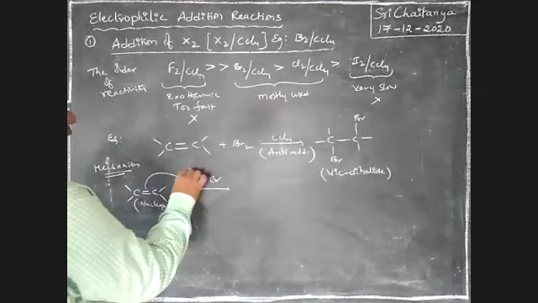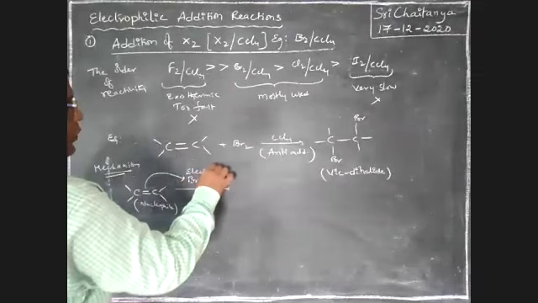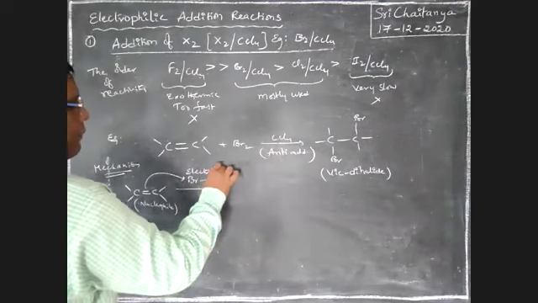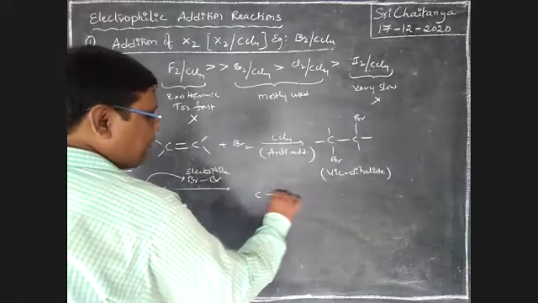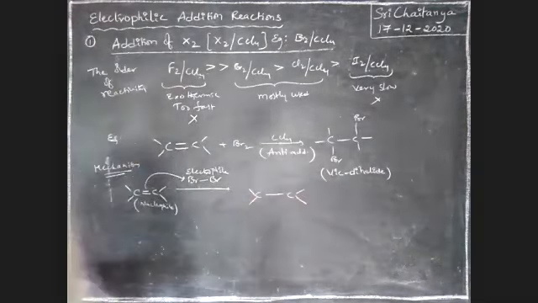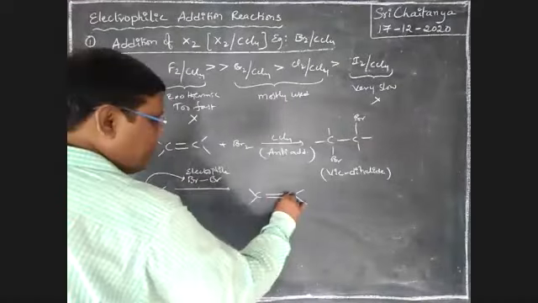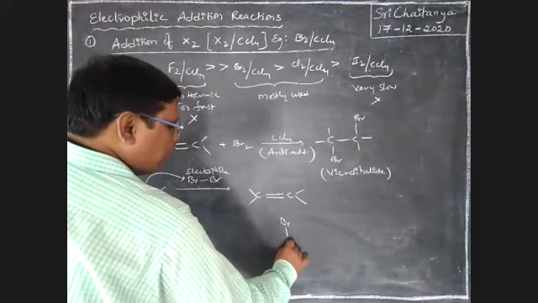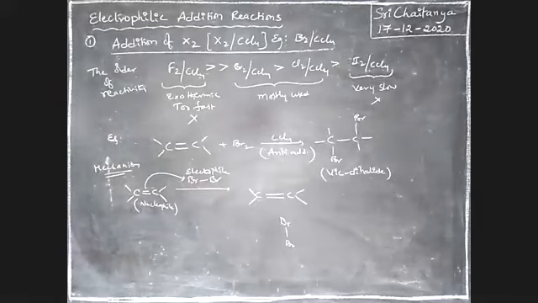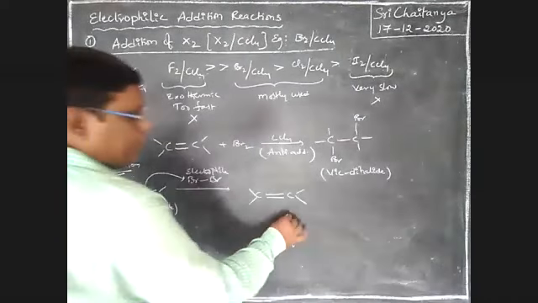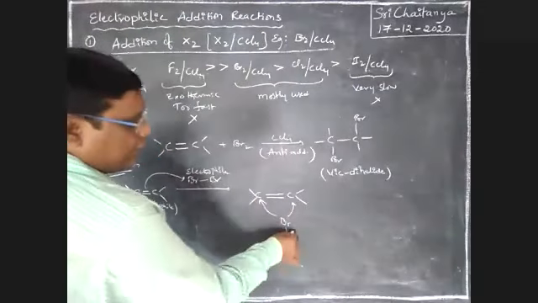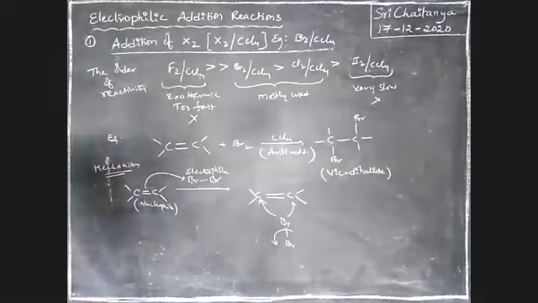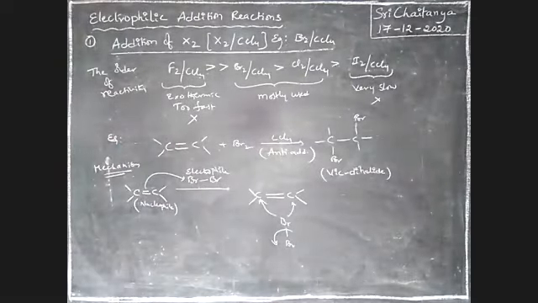This one acts as electrophile, boys. Our bromine acts as the electrophile, and our substrate acts as the nucleophile. The Br2 may add to this carbon or this carbon, either of these two carbons. The other bromine comes out as Br minus.